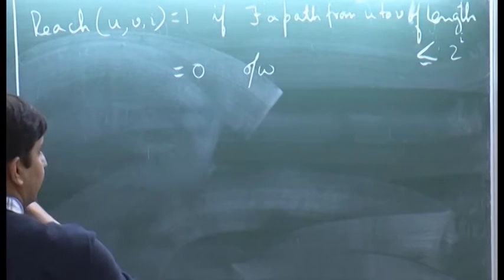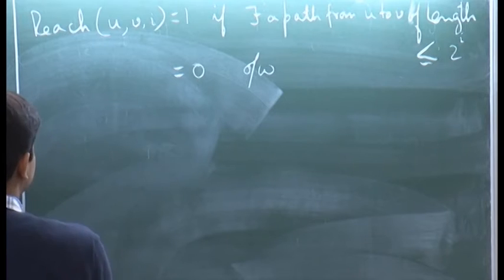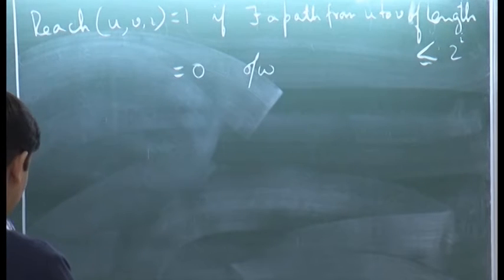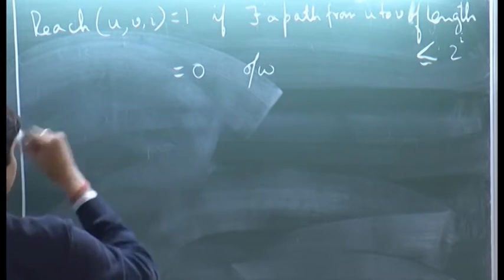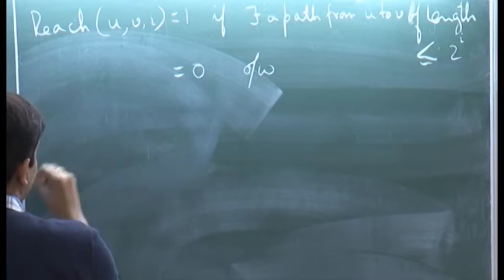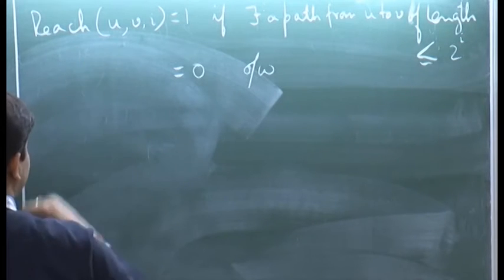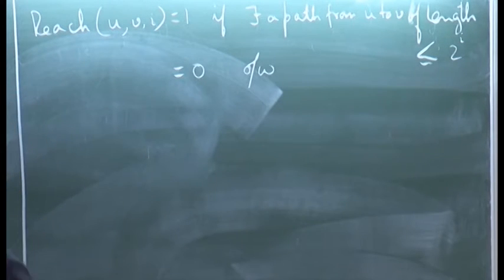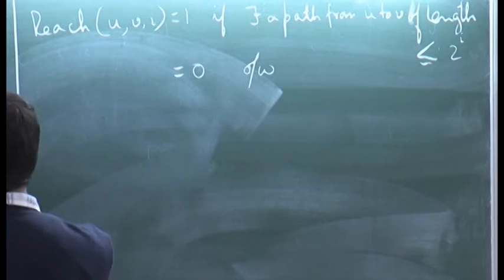Okay. So, before I give an algorithm to compute this, let us look at an important property that this predicate has, and that is the main observation behind this theorem.